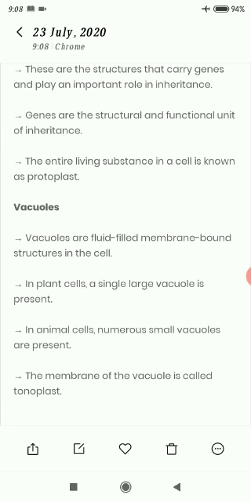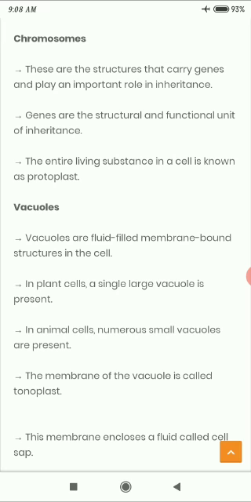Vacuoles are fluid-filled, membrane-bound structures in the cell. In plants, a single large vacuole is present. In animals, numerous small vacuoles are present. The membrane of the vacuole is called the tonoplast.